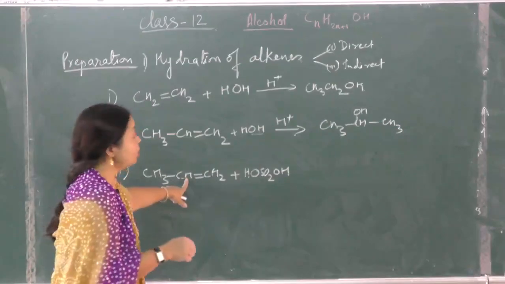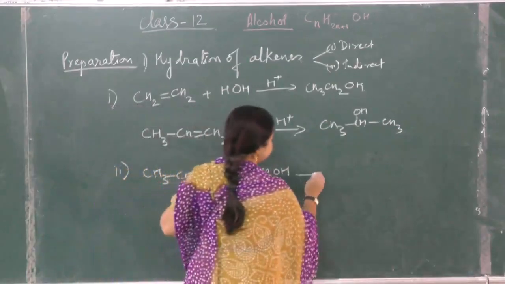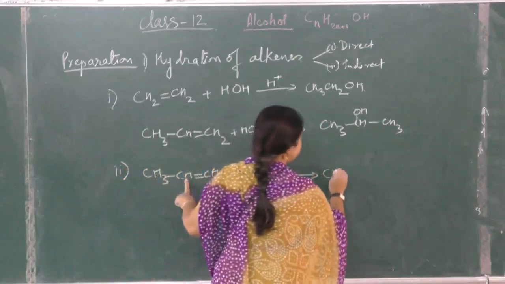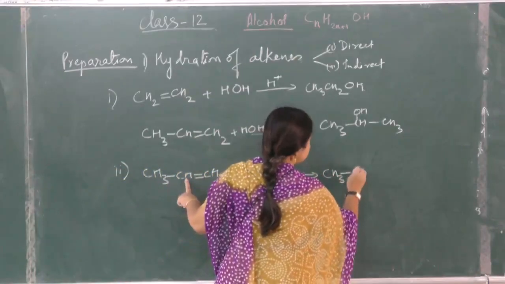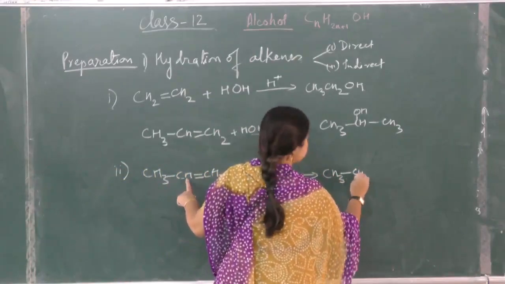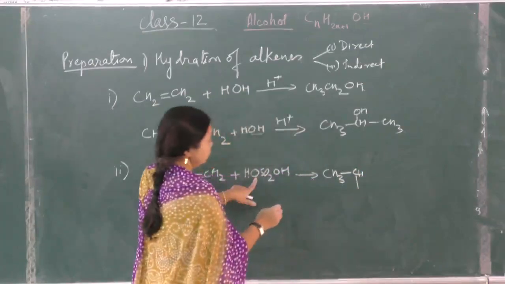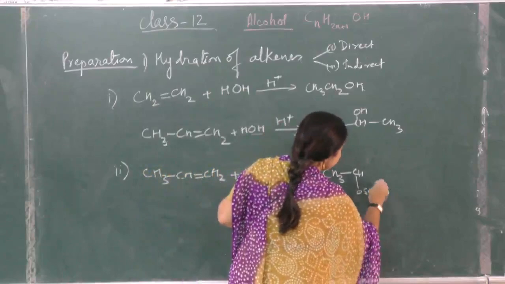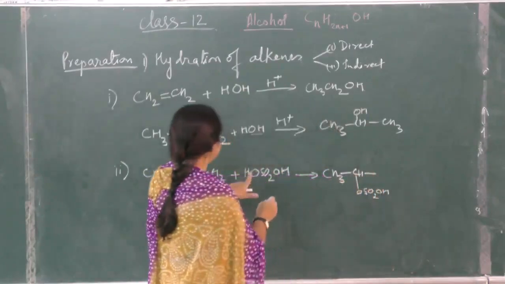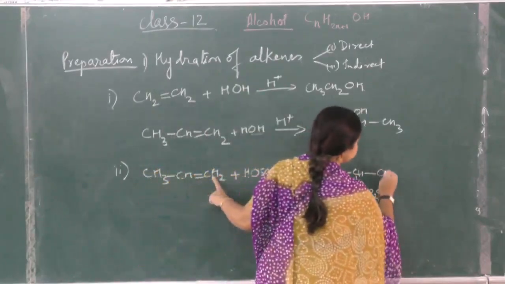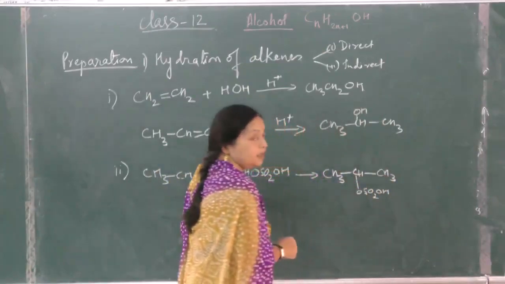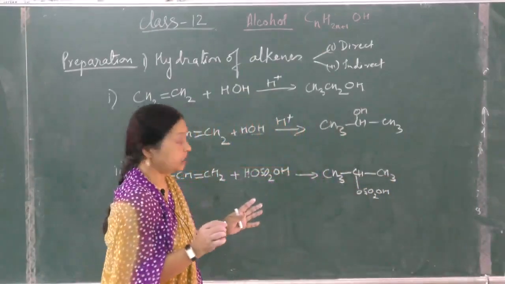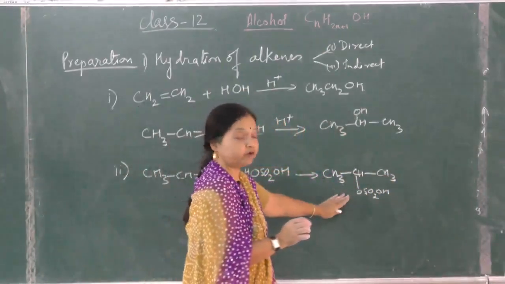So in accordance with Markovnikov's rule, CH3CH(OSO2OH)CH3. This is the intermediate compound formed, the hydrogen sulfate.